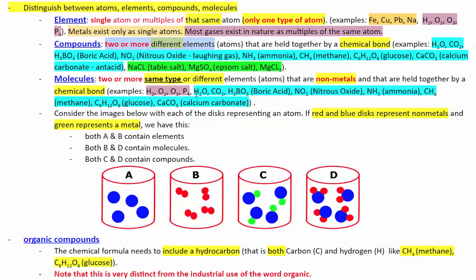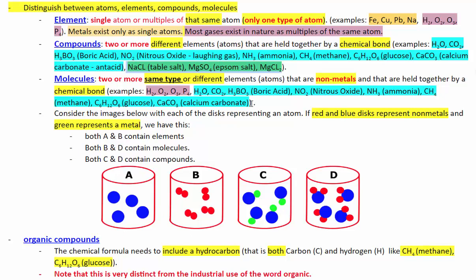But here, the green ones, NaCl, MgSO4, and MgCl2, all of them include a metal in them. So this one, sodium is a metal. Magnesium is a metal. So because of that, these three compounds are not molecules. They are compounds, but not molecules.